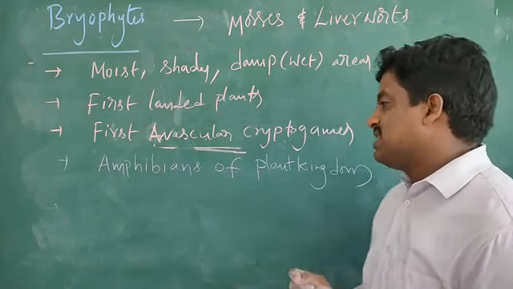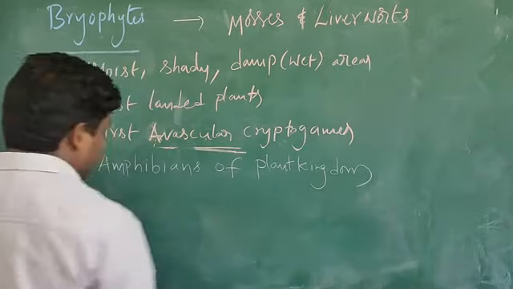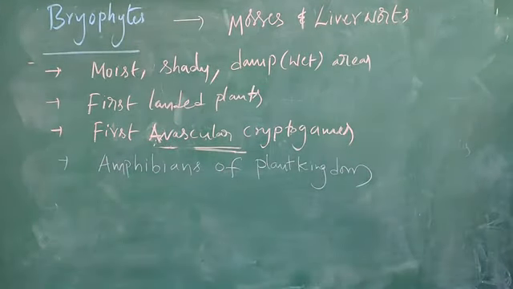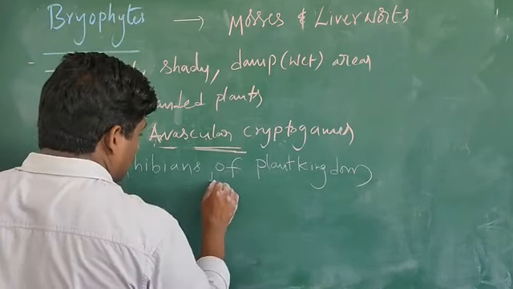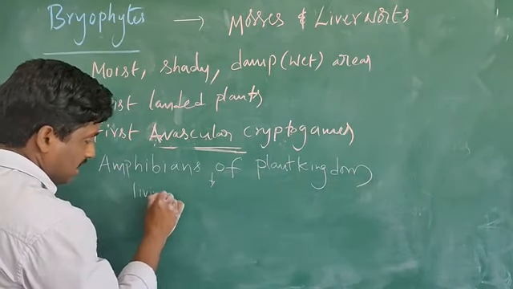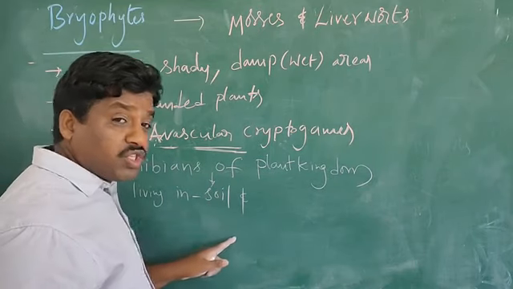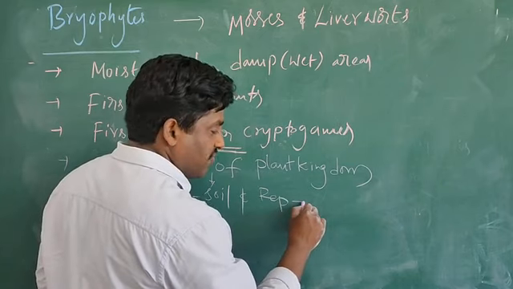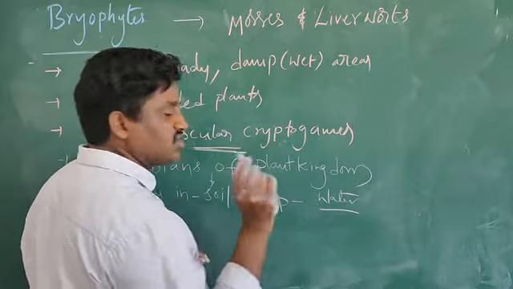These amphibian plants live in soil, but for reproduction they require water. They depend upon water and soil.